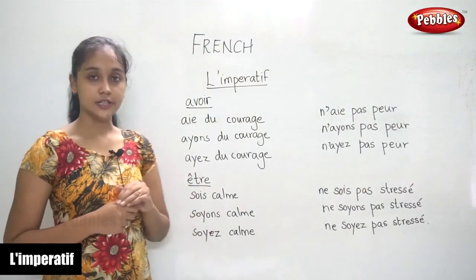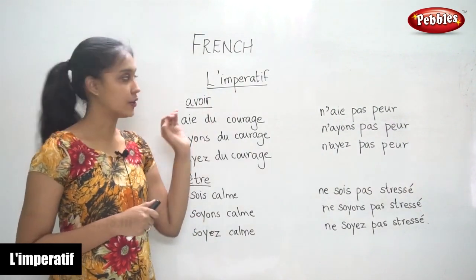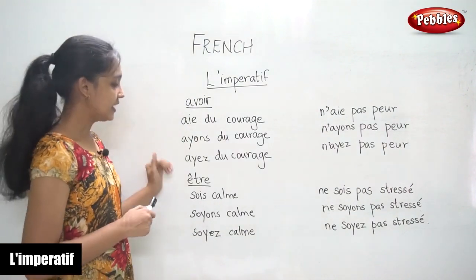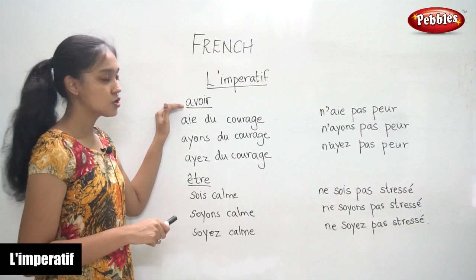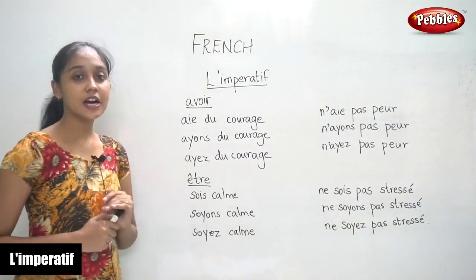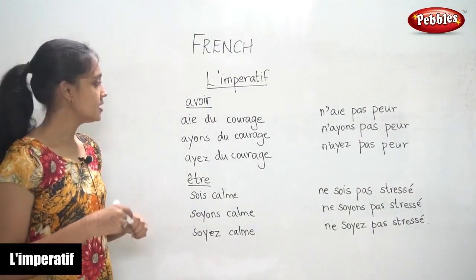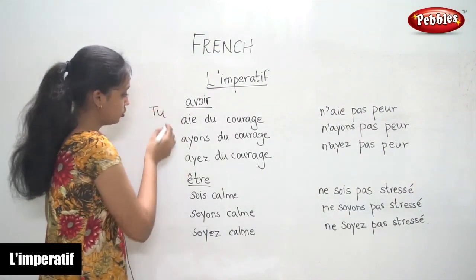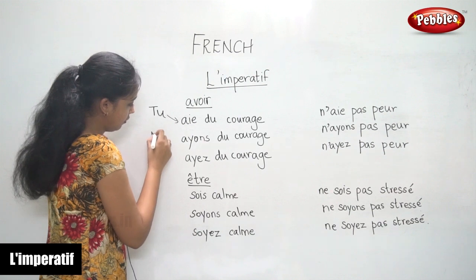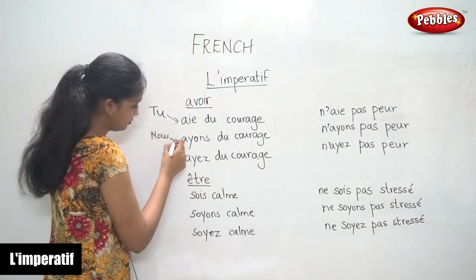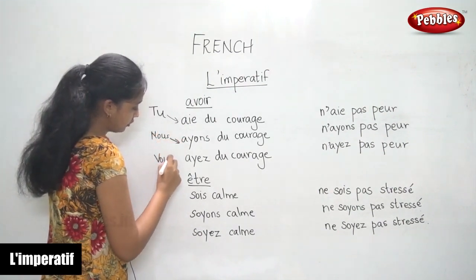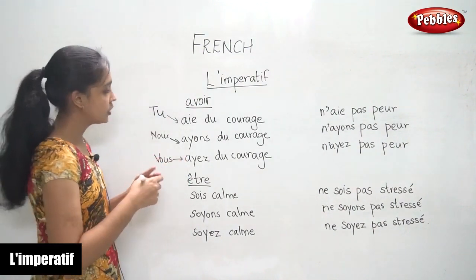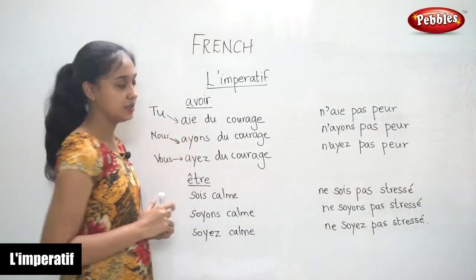Now we are going to learn l'impératif, the imperative form of two of the special verbs, avoir and être. As usual, these verbs are not the same as the others. For avoir, again for tu, for nous, and for vous. So for tu, in the tu form, you write A-I-E.